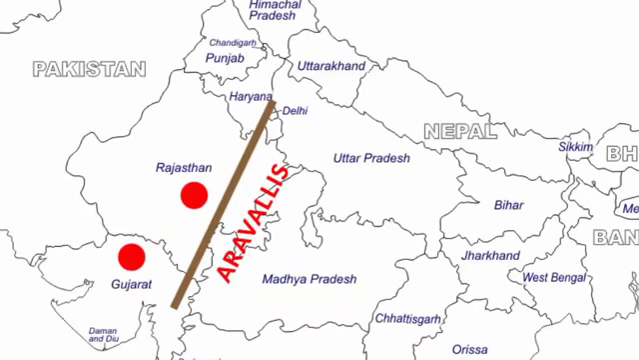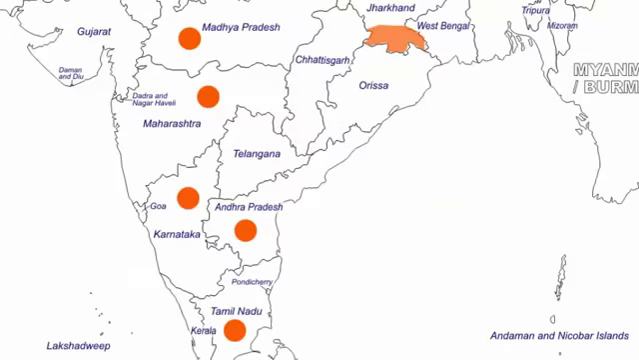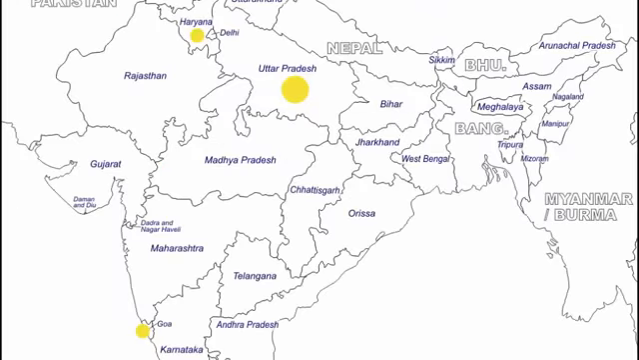I want you to look at this map and see the extreme drought affected areas: Rajasthan, Gujarat and the western Aravalis. And then we go on to the severe drought prone areas. This is Maharashtra, Madhya Pradesh, Karnataka, Andhra Pradesh, Tamil Nadu and the south part of Jharkhand. And the moderate drought affected areas are Haryana, Uttar Pradesh and Goa.